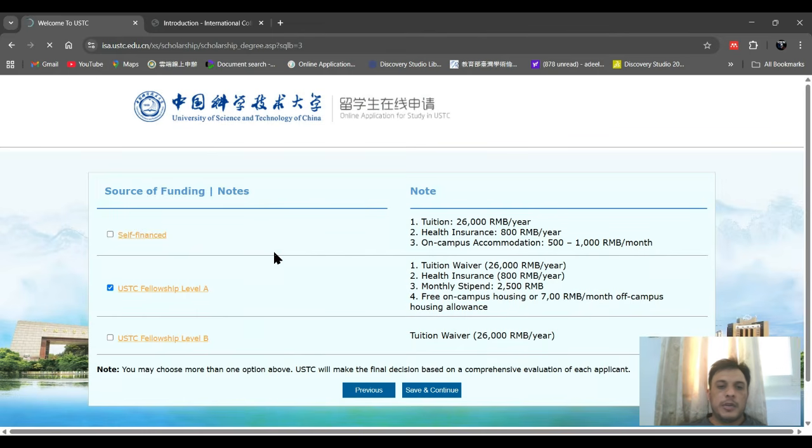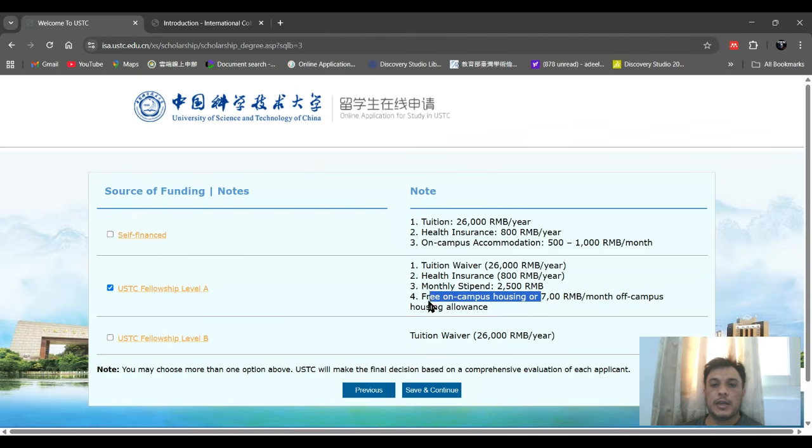And in undergraduate program they have three possibilities like self-finance, USTC fellowship level A, and USTC fellowship level B. So first one is self-finance. So second one they are offering a 26,000 RMB per year fee is waived off. They will also provide you health insurance, monthly stipend of about 2,500 RMB, and they will provide you on campus housing. If you don't want on campus housing, they will pay you 700 per month so you can take a housing outside the campus.